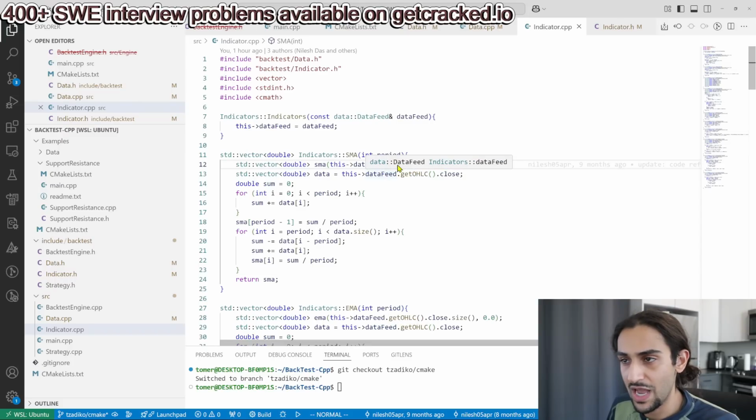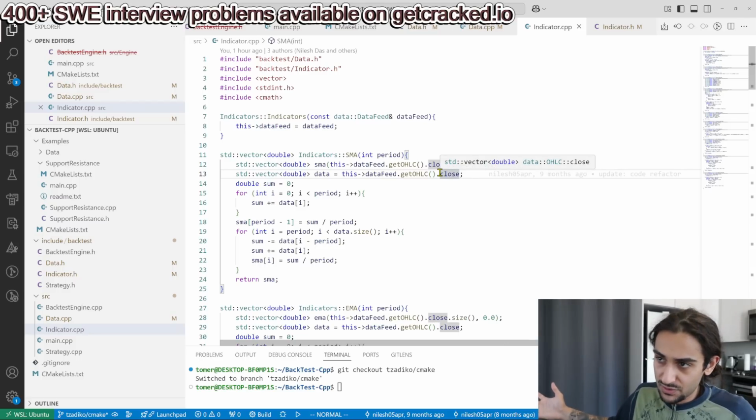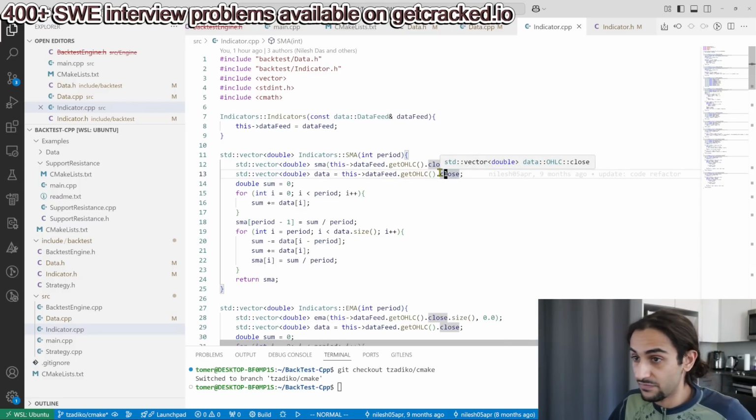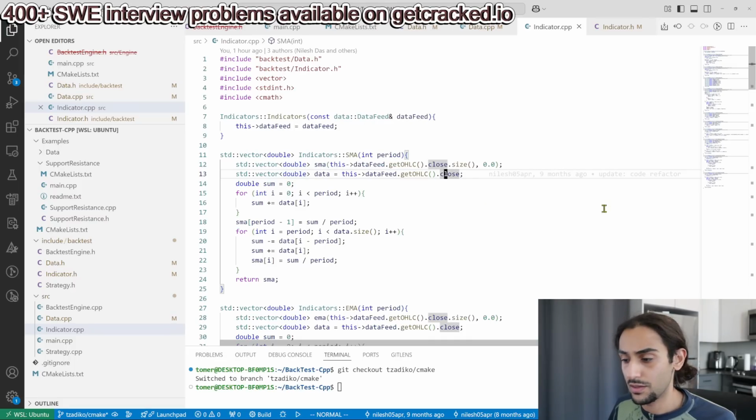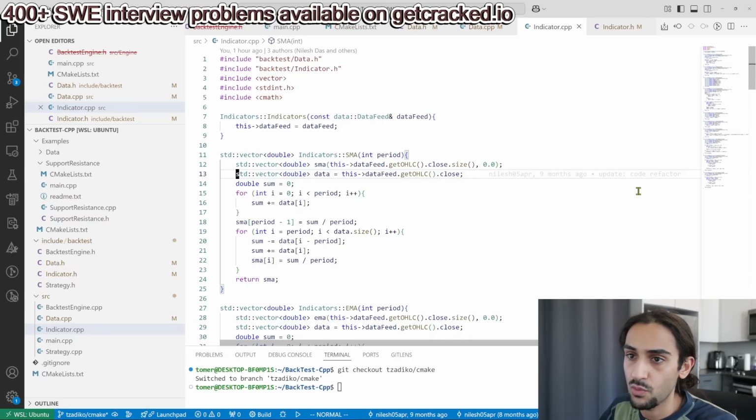Now what you have is a private member variable of data feed, get open, high, low, close, being passed by reference. And then you pass a vector of doubles, which could be potentially millions of doubles long, maybe even hundreds of millions. And you're making a copy of all that data. Why? Why are you making a copy? Why not do const reference?